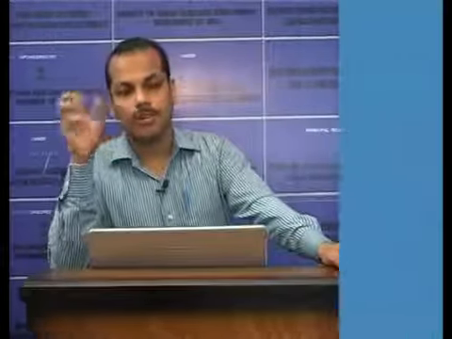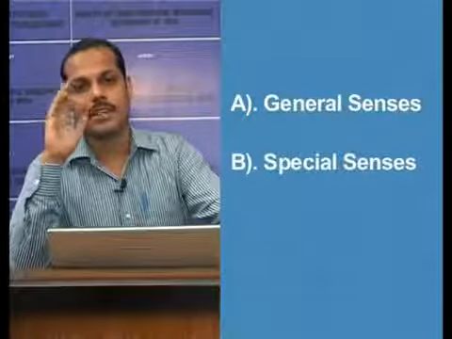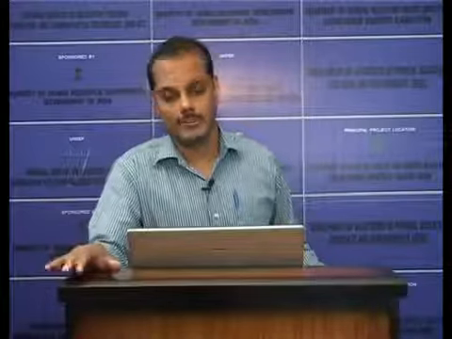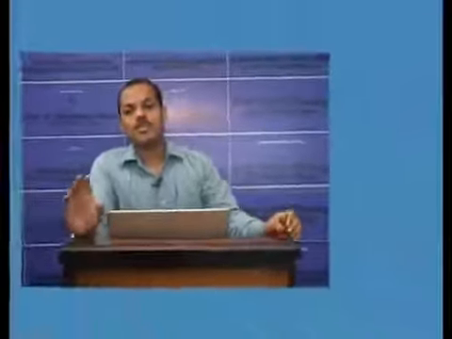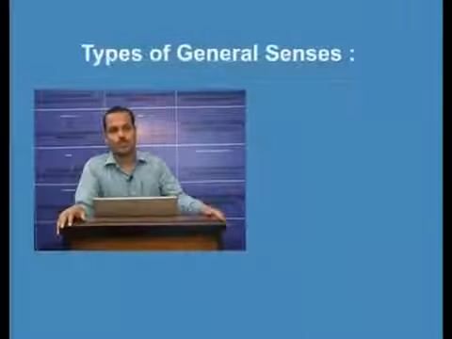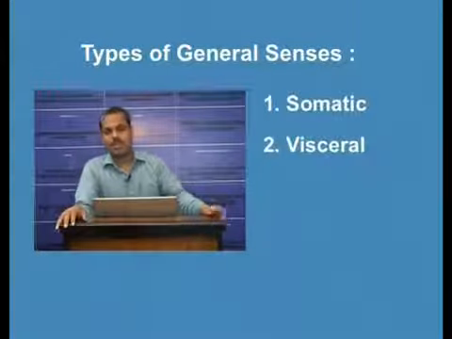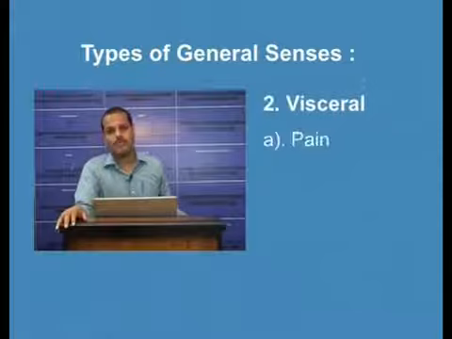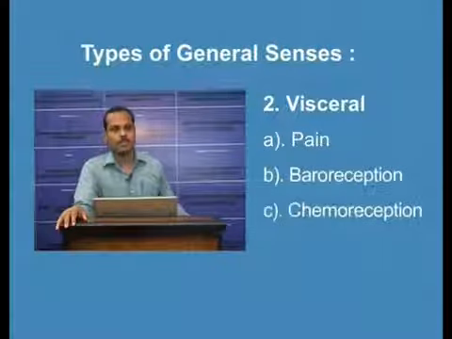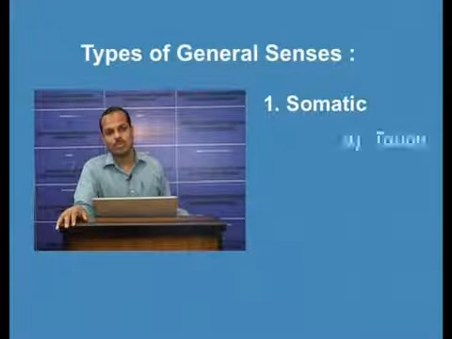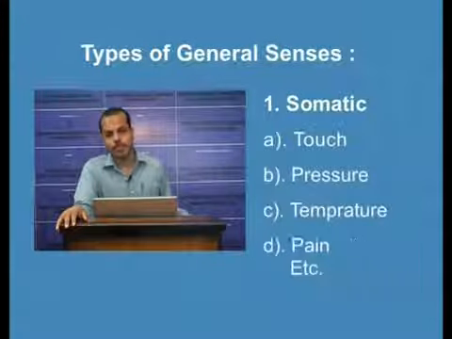Now, sensation can be divided into two: general senses and special senses. All of us know that there are 4 special senses. These are vision, audition, gustation and olfaction. The general senses can be divided into two, somatic and visceral. Visceral general senses include pain, baroreception and chemoreception. Somatic general senses include touch, pressure, temperature, pain, etc.